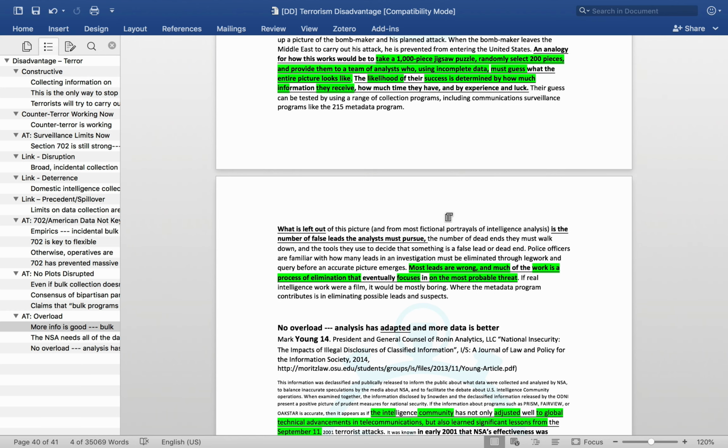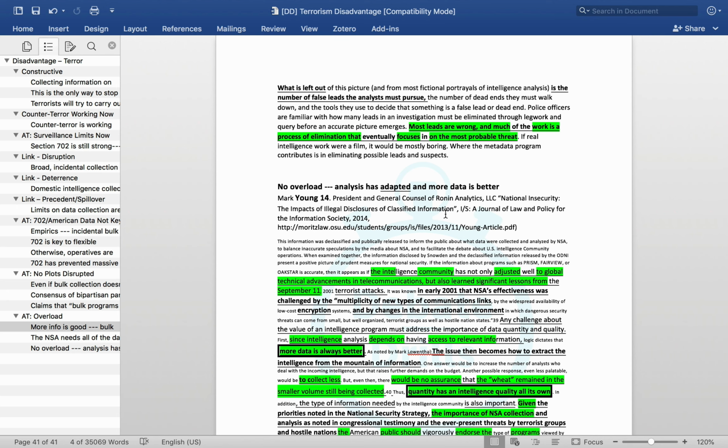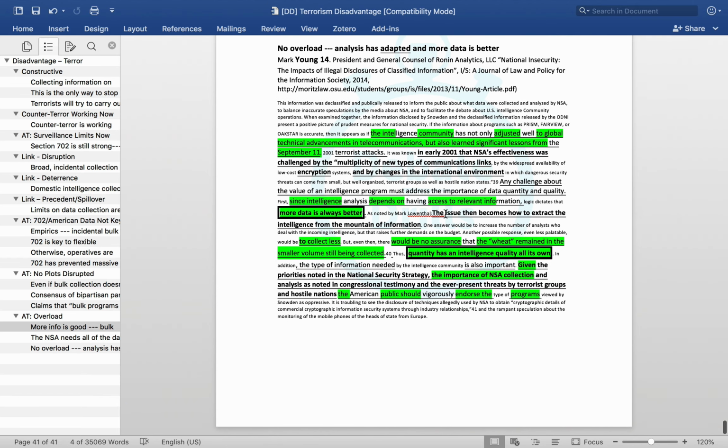And the final piece of evidence is the Young evidence, which basically establishes in much more of a scientific sense why this overload argument is wrong. They're able to quickly sift through the data. They have world-beating computer processing capabilities, which means they're able to really sort through it effectively, and objections to the contrary are wrong.